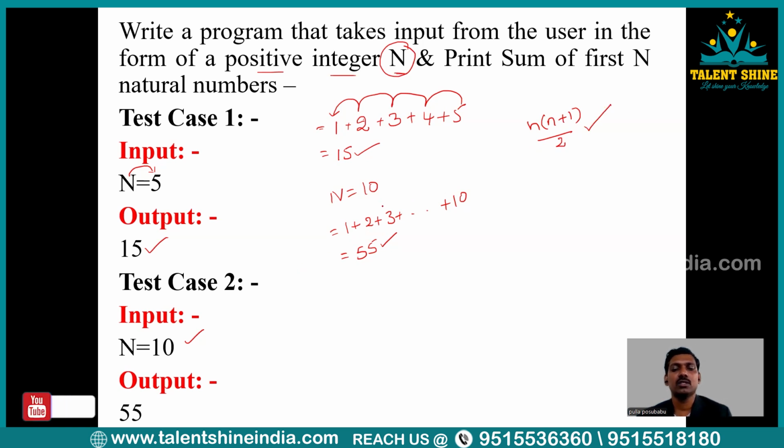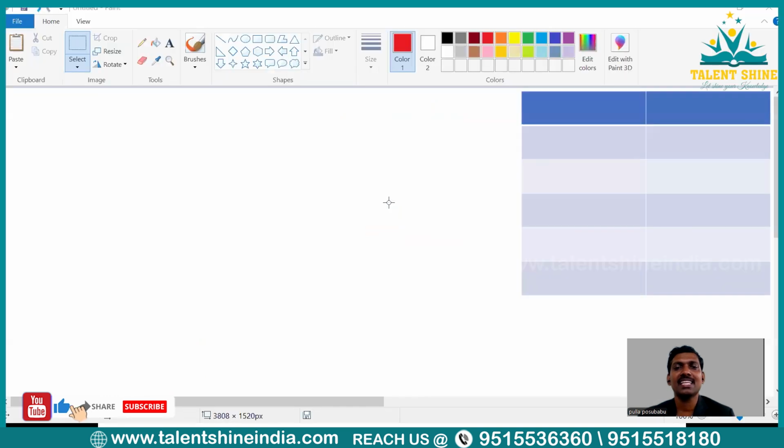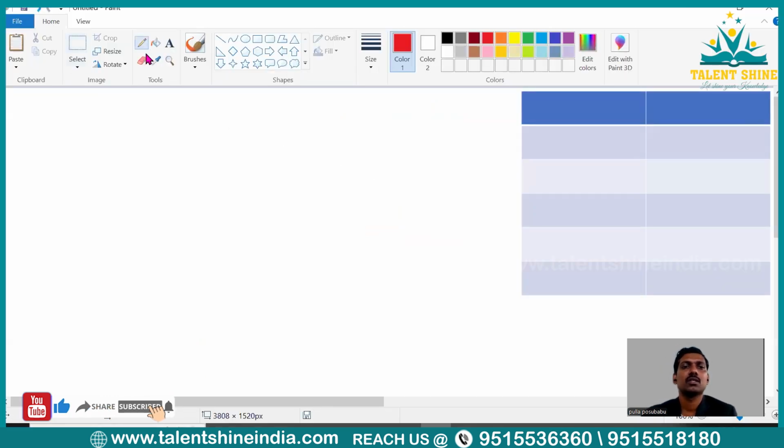Now, let us go to my paint and explain the approach. Let us see the approach to execute this program. The n value we have to read from the user, which means you have to write int of input here. For example, assume that the n value given by the user is 5. This is my assumption, which means we have to identify the sum of these 5 natural numbers. So instead of creating one more variable, I am going to use this n as my loop variable.